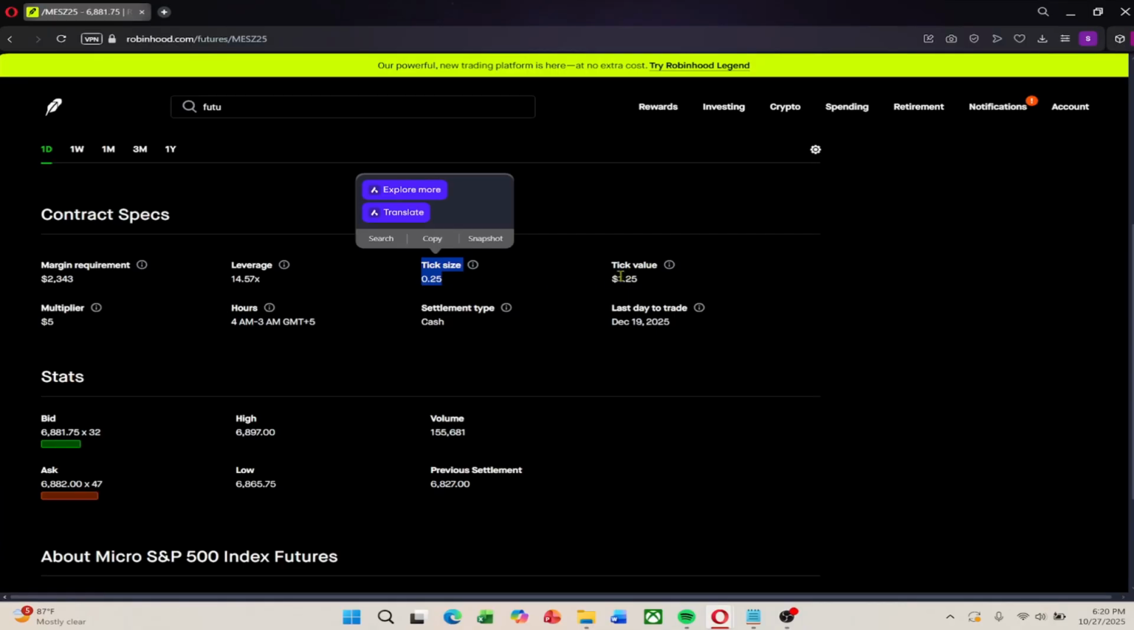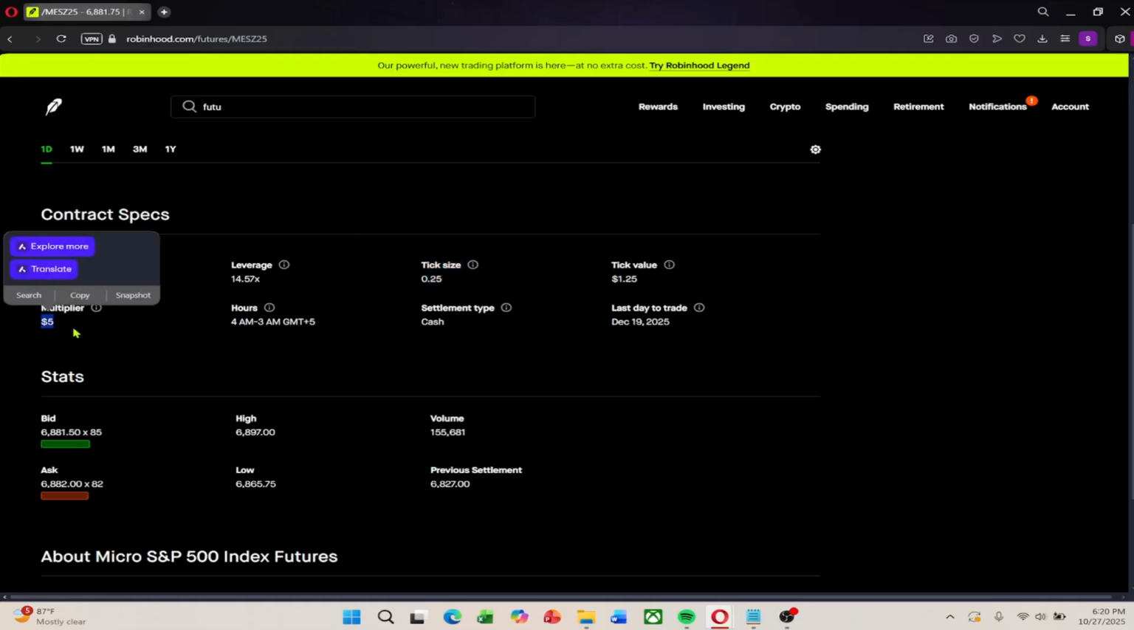The multiplier, here $5, indicates that every full 1-point move in the index changes your contract's value by $5. These three, tick size, tick value, and multiplier, work together to show how each price movement affects your profit or loss. The contract's price movement in dollar terms is straightforward. For example, if the contract is priced at $6,300 and it moves to $6,301, that represents a $5 move per